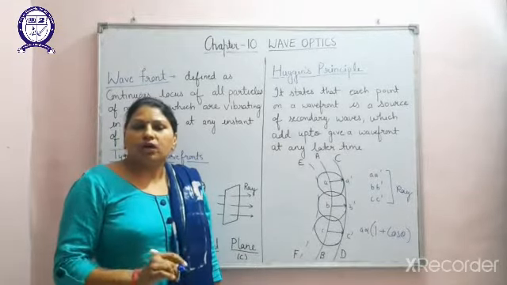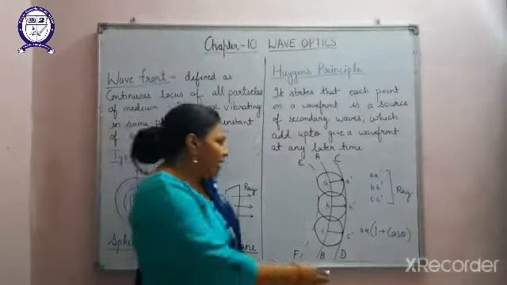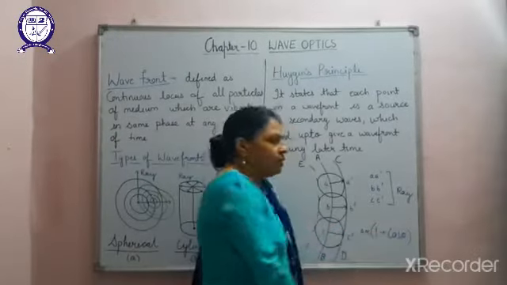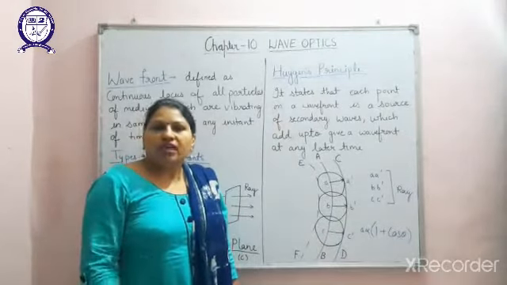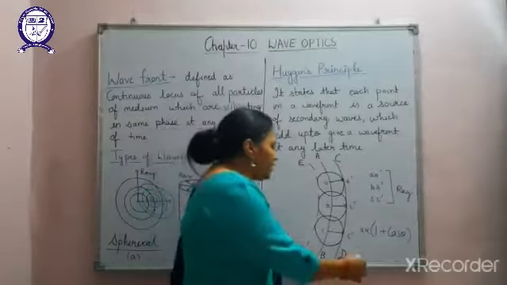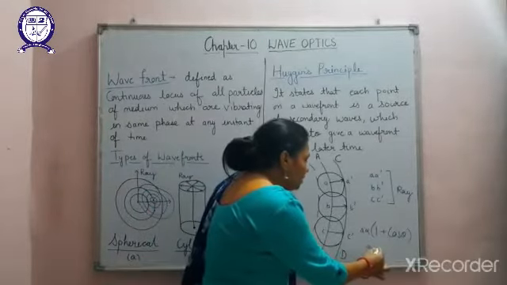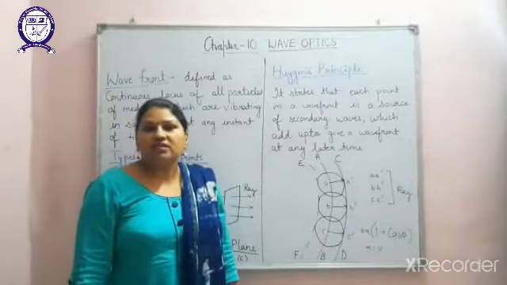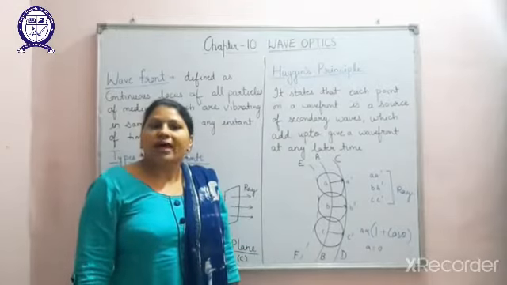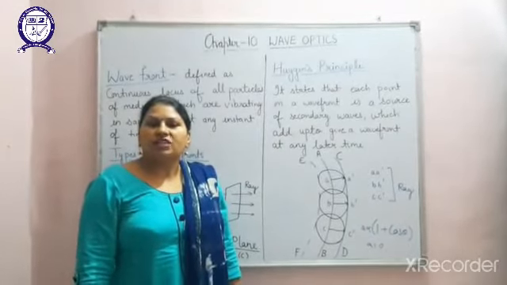So 1 plus cos of pi results in 1 minus 1, so we get the amplitude as 0. That means there will be no disturbance, there will be no source. Hence there is only forward transfer of energy.